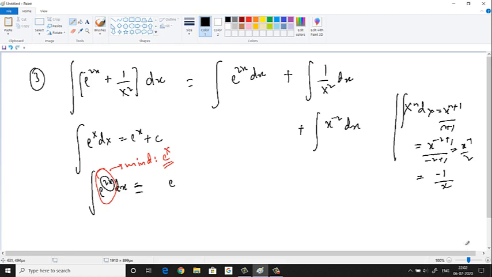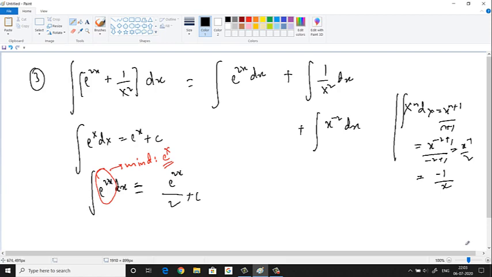But what is there here actually? 2x. Think of it as e power x, but whatever is there, like 2x, 3x, you should write it divided by the differentiation of this value. The differentiation of 2x is 2. So by 2 plus c. Either way you can think of it. The first method that I showed you is more of a concept, and the second one is like a trick.